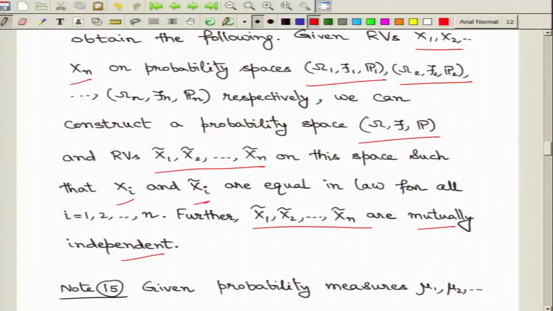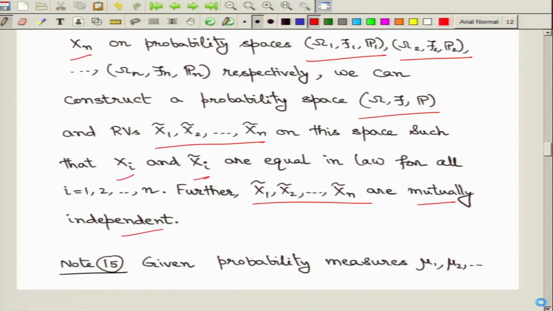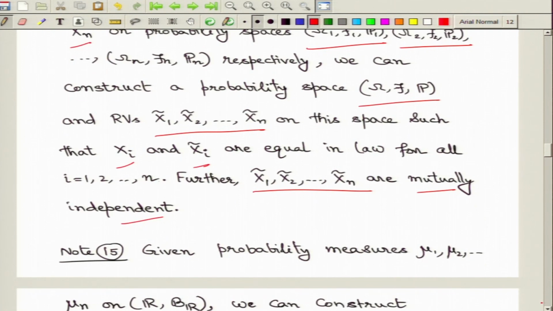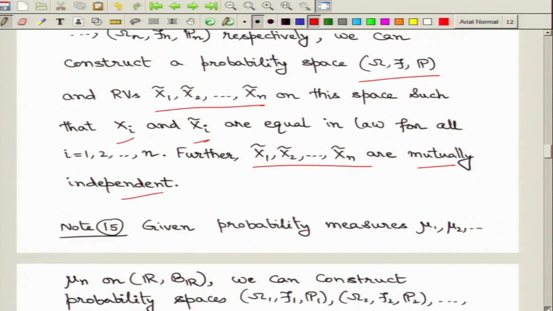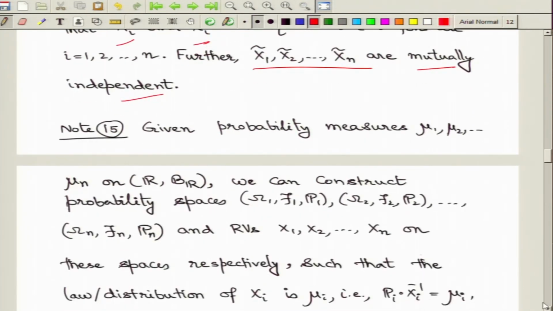But now let us take a further step backward. What we have done so far is that we were given random variables at hand, but now let us discuss the situation starting with probability measures. Suppose we are given finitely many probability measures mu1 up to mu n on the real line. Then we can construct individual random variables with these mu1, mu2, and so on as their law.